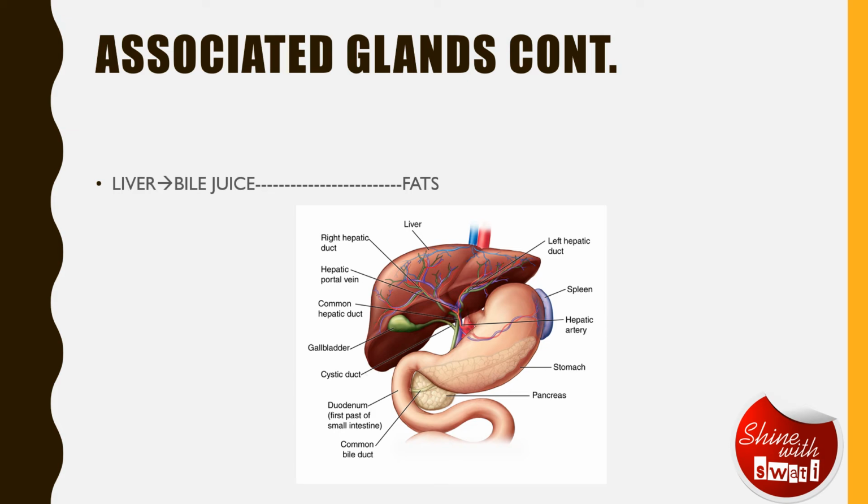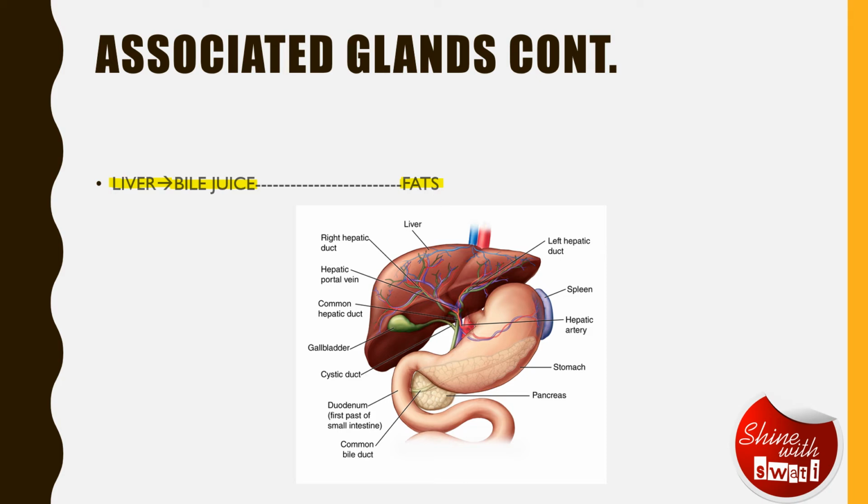Next is the liver. The liver is the largest gland in our body and it helps in digestion. Why? Because it basically secretes bile juice, which contains different salts and pigments. Generally these salts and pigments, or you can say bile juice, help in emulsification of fats. Now what is emulsification of fats? The bigger molecules of fat are converted into smaller ones.